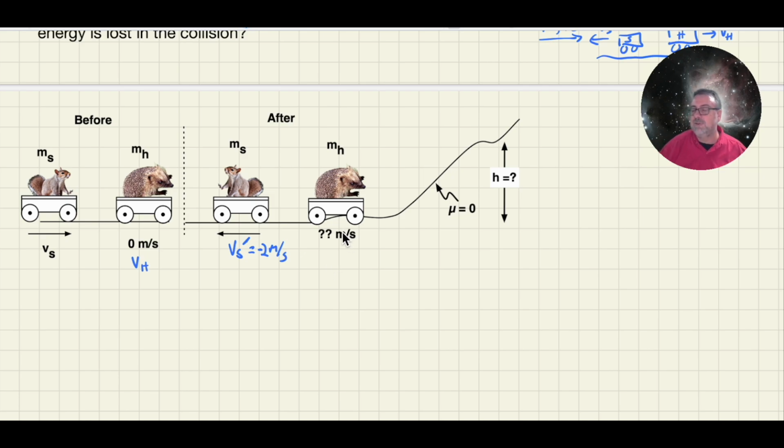Now, be careful with any vector equation that you don't accidentally put the negative signs in twice. Now with Harry, technically I don't really know which way Harry is going to be moving. I can pretty much guess that it has to be right in order to conserve my momentum, but I will assign a velocity vector to Harry, and this is the velocity of Harry after the collision.